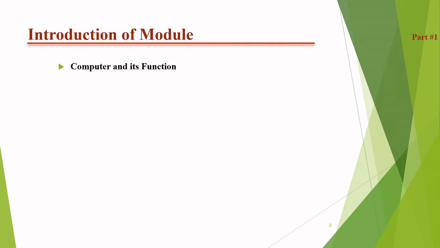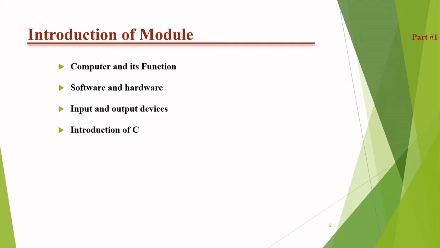The topics are computer and its definitions, software and hardware, input and output devices, introduction of C like data types in C, constants, variables, keywords.